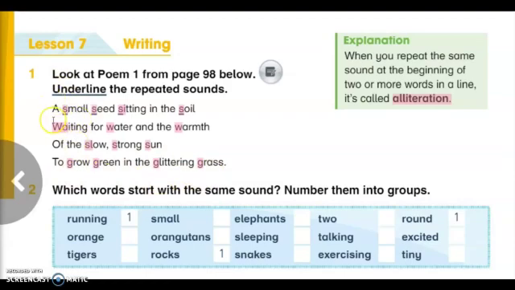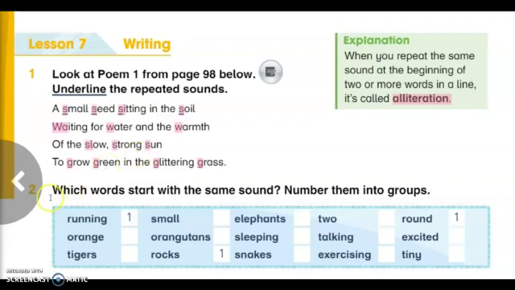Now let us repeat all these lines again. The first line, we have four words that began with sound S. Small seed sitting in the soil. The next line, waiting for water and warmth. The third line, of the slow, strong sun. And the last line, to grow green in the glittering grass. That we call alliteration, وهو تكرار الصوت نفسه في كلمتان أو أكثر من نفس السطر.